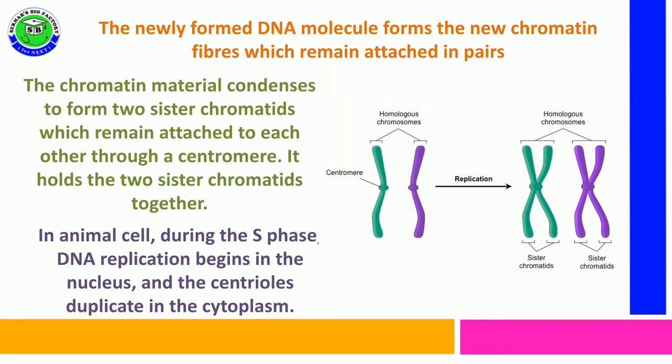In animal cells, during S phase itself, along with DNA replication, which takes place in the nucleus, centriole duplication takes place outside the nucleus in the cytoplasm. These are the main changes during S phase, or synthesis phase, in the cell cycle.